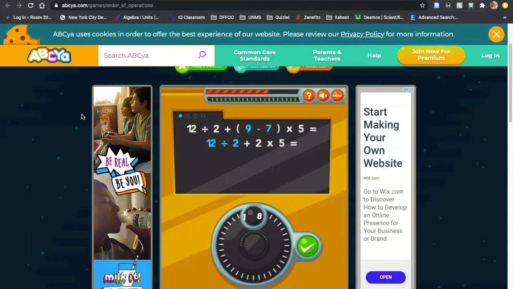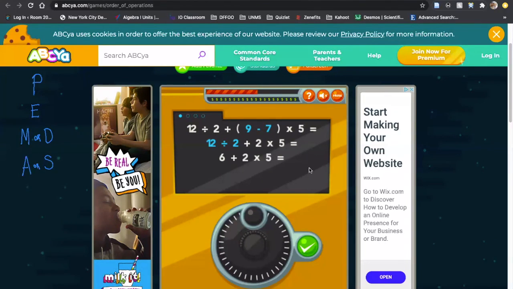Remember, let me write that on the left-hand side to reinforce it: parentheses first, then your exponents, then your multiplication or division, again whichever one comes first, left to right, and then the same thing, addition or subtraction. That's the key order when you're doing this. So I'll finish working through this first example. 12 divided by 2 gives us 6, so let's scroll this wheel to 6.